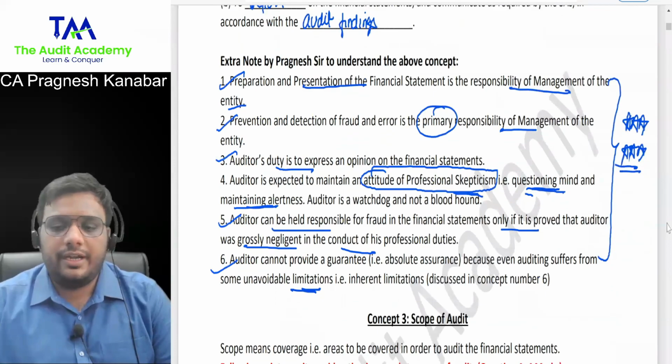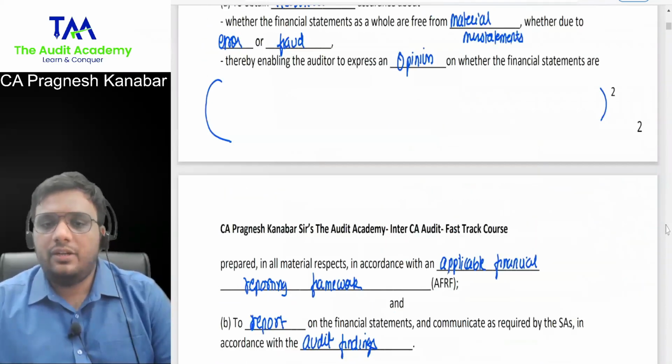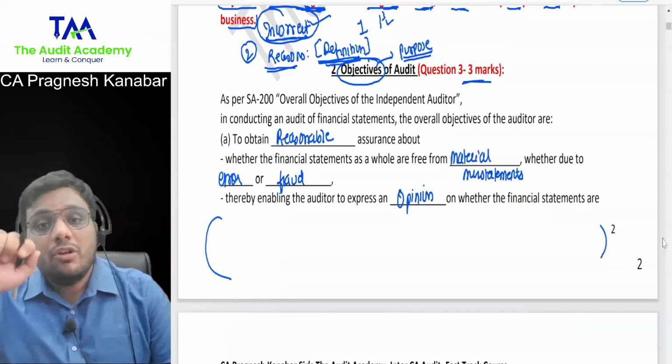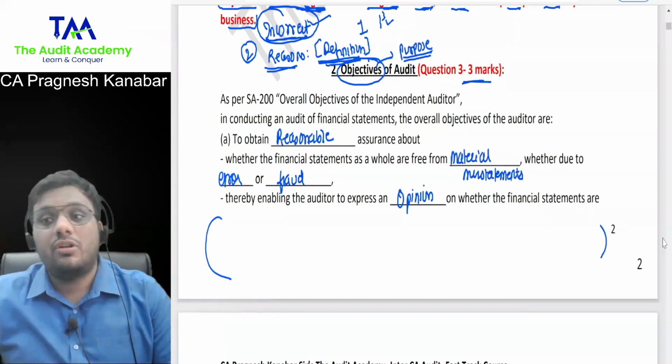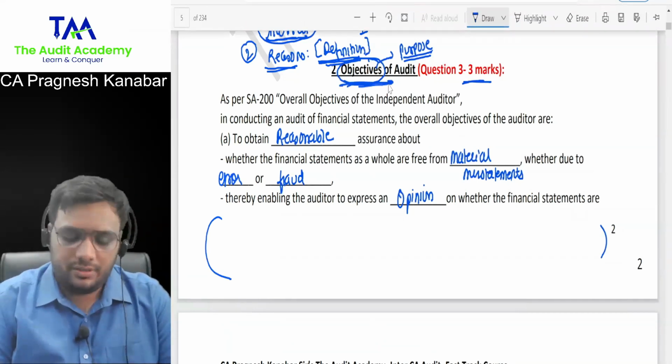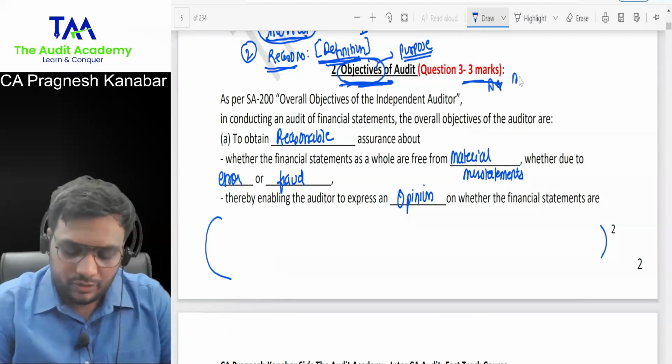All right. What kind of question am I expecting from objectives of audit? You know, in your module at the end, there are test your knowledge questions. There they have asked this objectives of audit. So that is why this becomes very important. It's a module question.